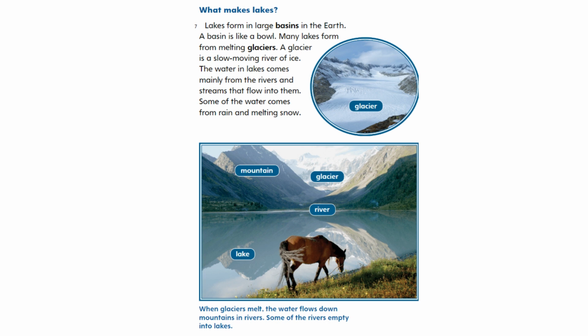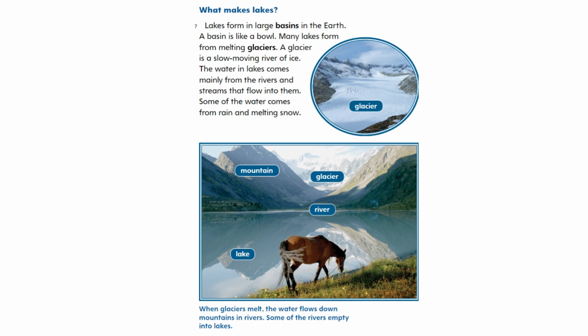What makes lakes? Lakes form in large basins in the earth. A basin is like a bowl. Many lakes form from melting glaciers. A glacier is a slow-moving river of ice. The water in lakes comes mainly from the rivers and streams that flow into them.